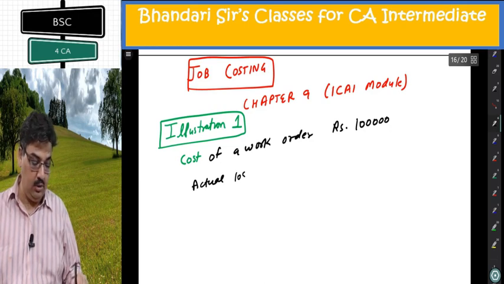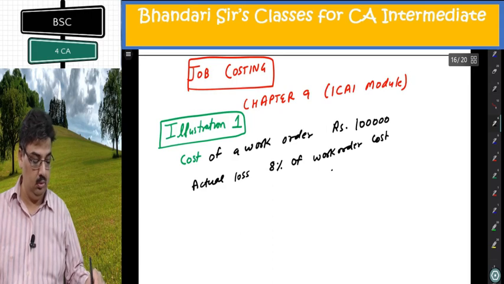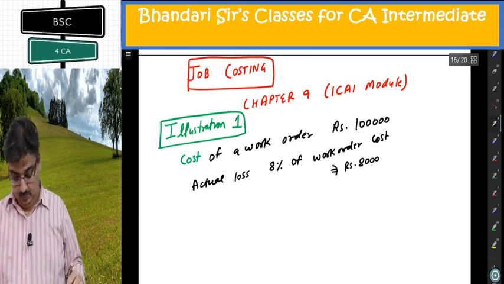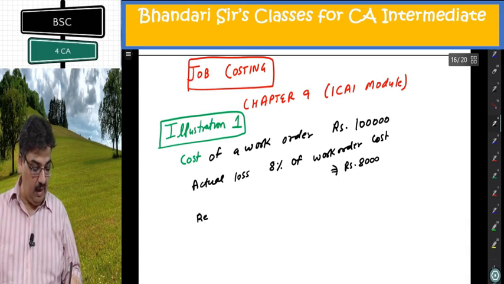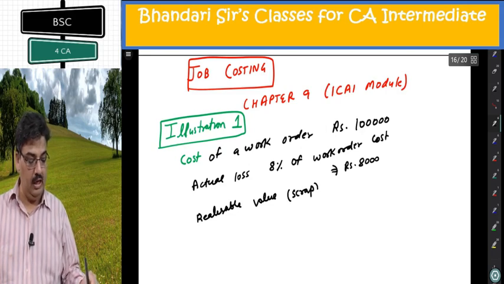Actual loss is 8% of work order cost, rupees 8,000. Realizable value, the scrap that you can sell in the market, is 2,000.